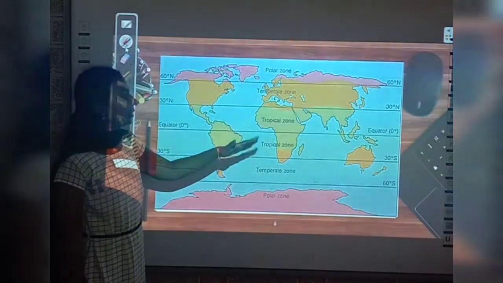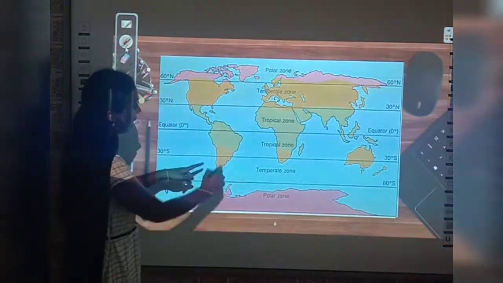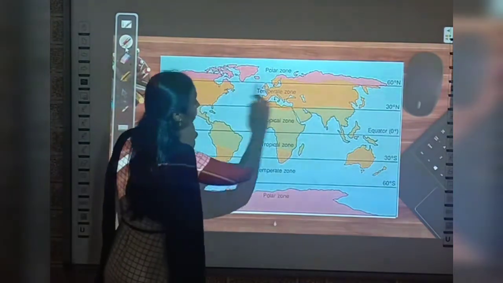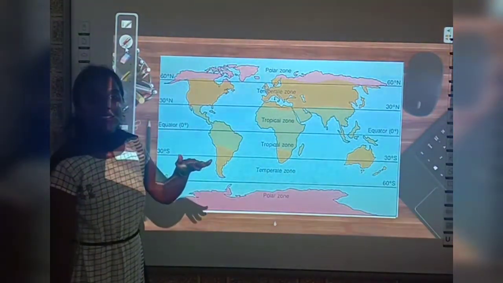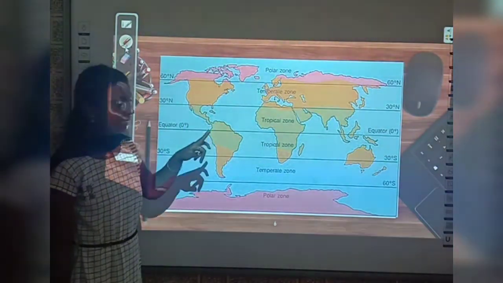See, this map shows you the location of the temperate zone. All this yellow colored region is the temperate zone. It is located between the Tropic of Cancer and the Arctic Circle in the northern hemisphere, right?